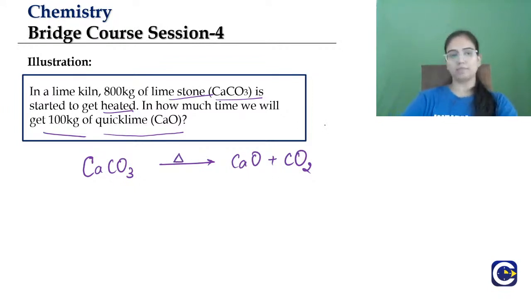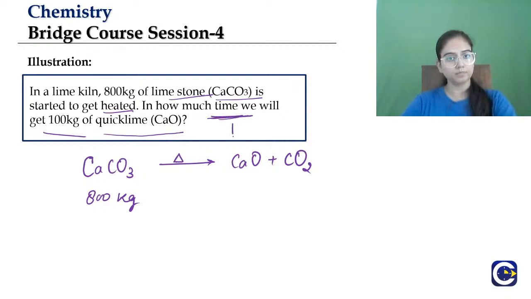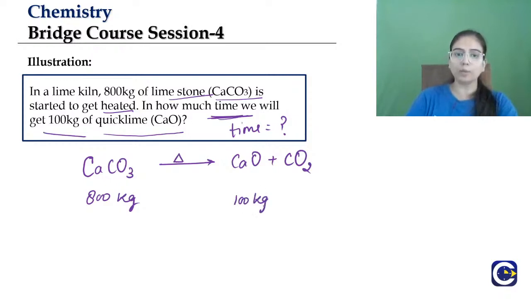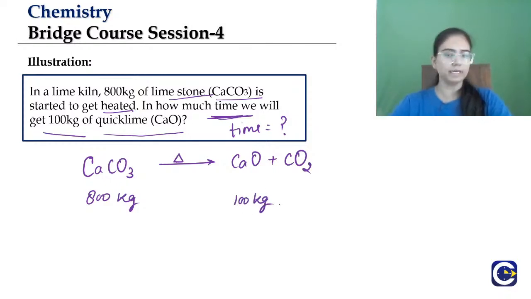So we have been asked that 800 kilogram of calcium carbonate is heated. In how much time will we get 100 kilogram of quick lime? Can we tell this? Read the question. Tell me, Divyashri, Kirtana, Manan, Nandini.